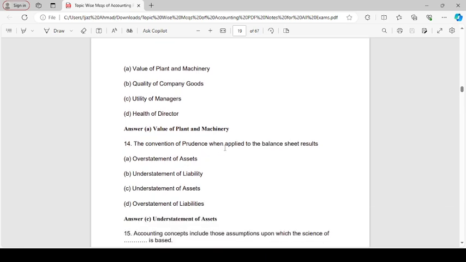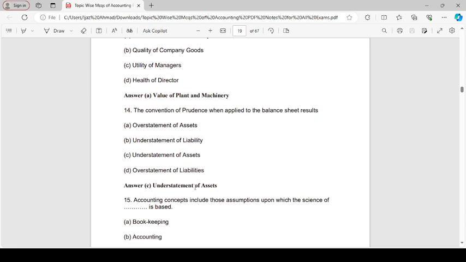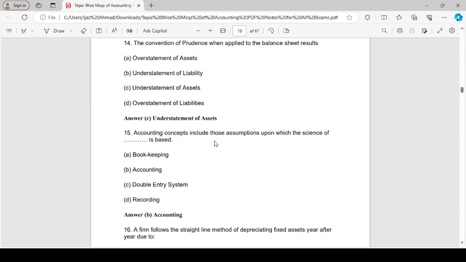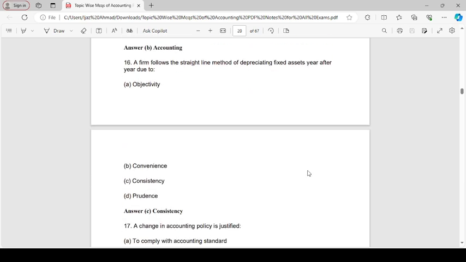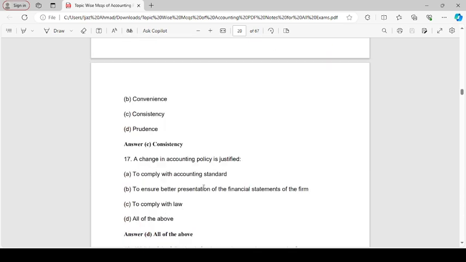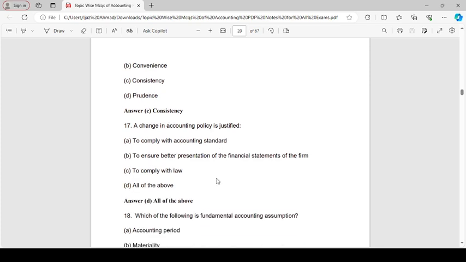The convention of prudence, when applied to the balance sheet, results in understatement of assets. Accounting concepts include those assumptions upon which the science of accounting is based. If a firm follows the straight line method of depreciation every year, it is due to consistency. A change in accounting policy is justified to comply with the accounting standard, to ensure better presentation of financial statements, to comply with the law. All of these.